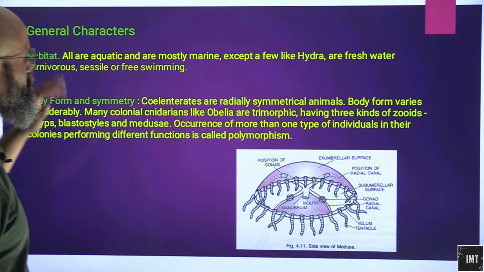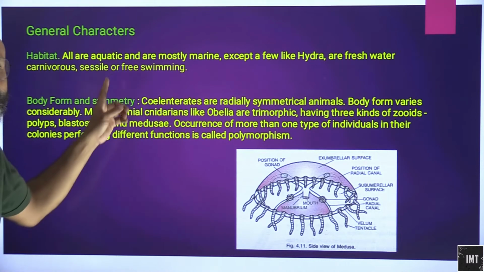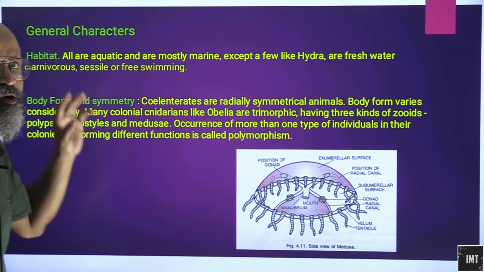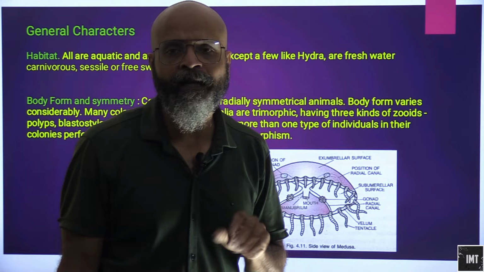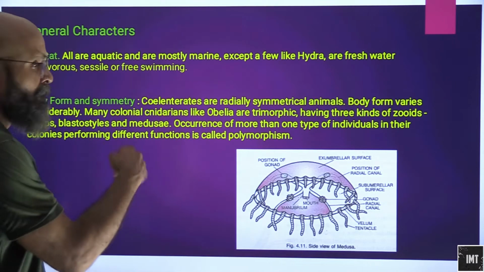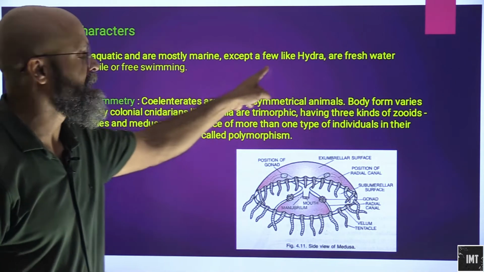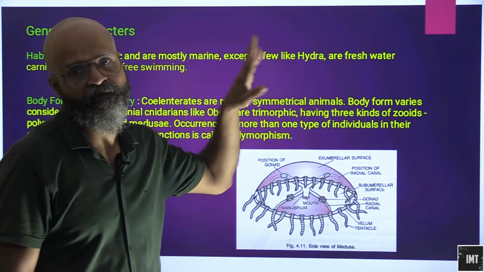So let's look at the general characteristics that we have. When we refer to their habitat, mostly all of them are aquatic. All cnidarians are aquatic and most of them are marine, except a few like Hydra, which are freshwater.